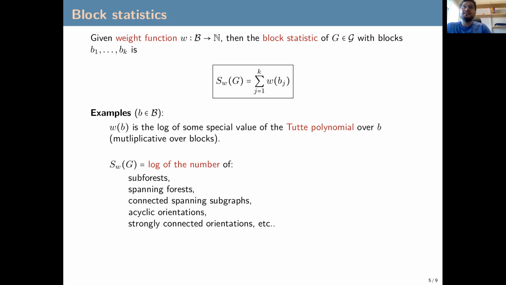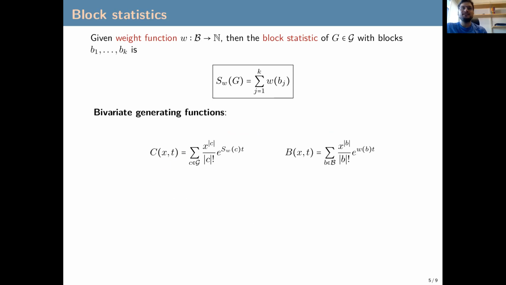So the block statistics are quite a wide range of statistics in subcritical graph classes. So now to encode it, we still use generating functions. We still want to count. So now we use a bivariate generating function, and we mark the variable of the blocks like this: exponential of the value of the block statistic for a connected graph, and then the variable that carries the statistic. So we do the same for the generating function of blocks, the bivariate generating function of blocks. The block decomposition directly translates into a bivariate functional equation scheme.